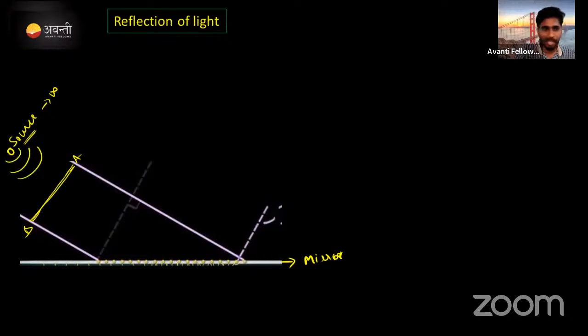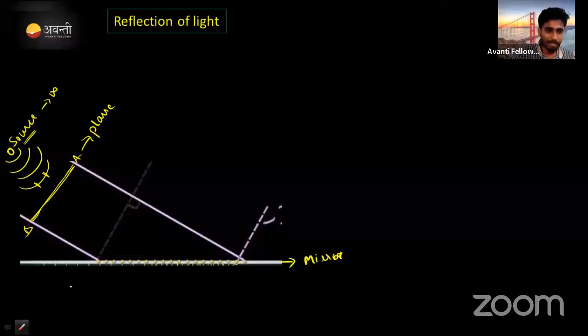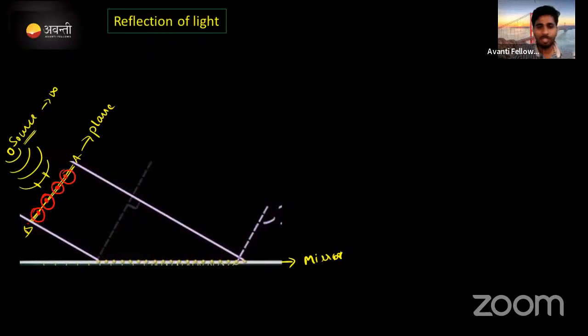It happens like this. At one point where I am considering, here I am considering this portion of this spherical wavefront, it is nothing but a plane wavefront. Which wavefront do I consider here? Plane wavefront. On this plane wavefront we know that all the particles are behaving like wavelets, which means they are nothing but sources of light.